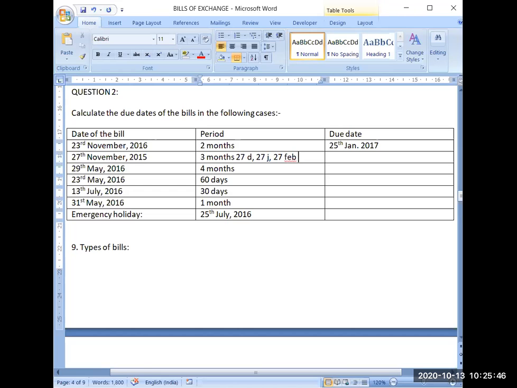And because this is also a leap year, 2016, 28th Feb and 29th Feb will also be there. So 28th Feb will be the first day of grace, 29th Feb will be the second day of grace, and 1st of March will be the third day of grace. So your due date will be 1st March 2016. So this point is also clear.